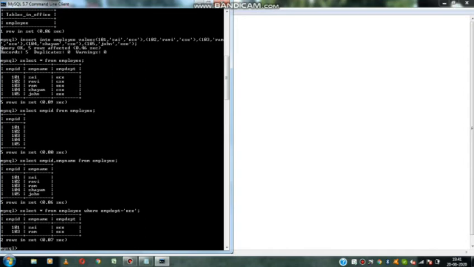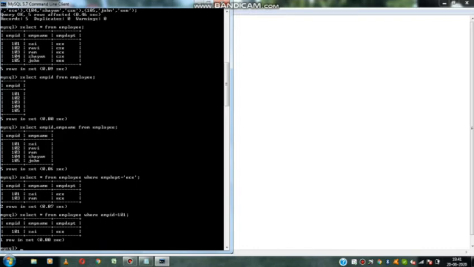Now the two employees from the ECE department are displayed. Or I can fetch like this also: select star from employee where EMP ID equals 101. Now it will display only that employee. This is called fetching the data.